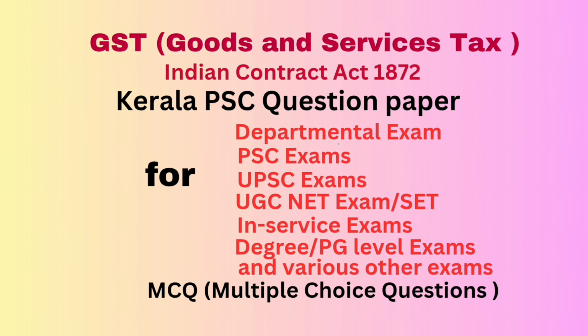Question number 31. All agreements are contracts if they are made by dash as per Indian Contract Act 1872. Option A, free consent of parties competent to contract. Option B, for a lawful consideration. Option C, with a lawful object. Option D, all of the above. Correct answer: option D, all of the above.